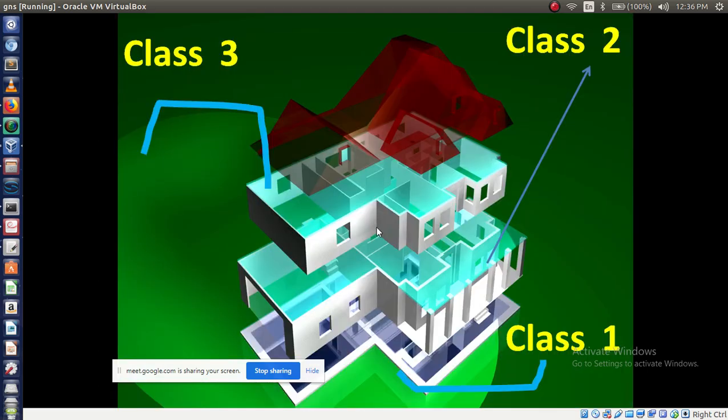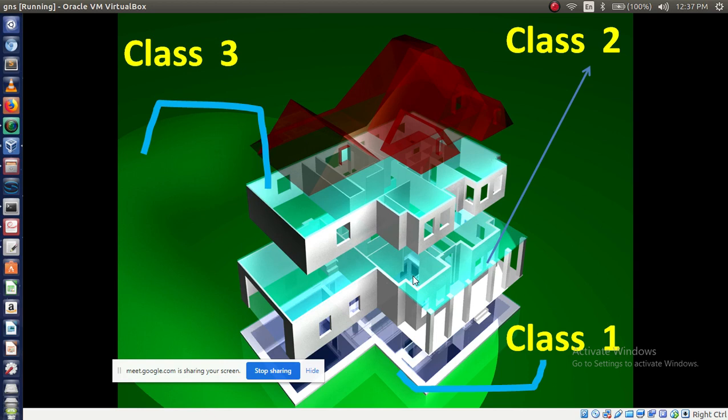Now one more concept. One home can have multiple floors: ground floor, first floor, second floor, right? Similarly, one class can have multiple classes.